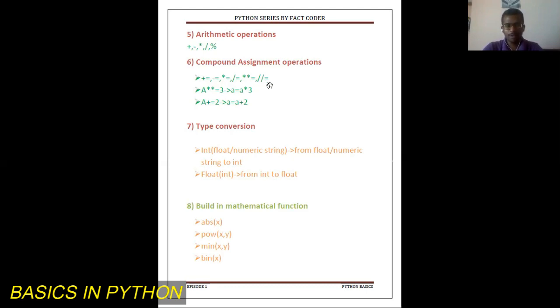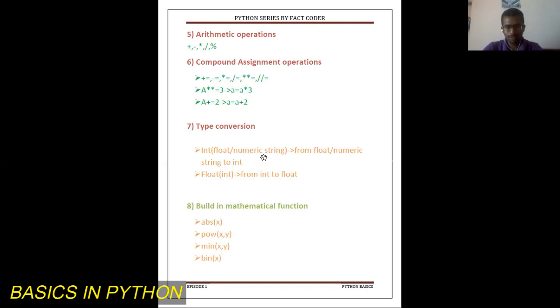Now we'll be discussing two examples such that it will be easy for you to relate to others. a star star equal to 3 indicates that a equal to a star star 3. a plus equal to 2 indicates a equal to a plus 2. So these are the two basic examples I have explained to you about compound assignment operations. In the same way you can relate to the above given examples. It simplifies the amount of code. That's the biggest advantage of compound assignment operations. Let's discuss type conversions.